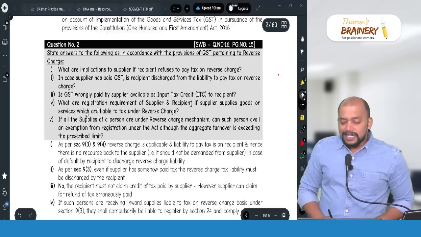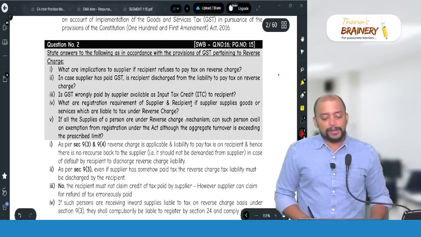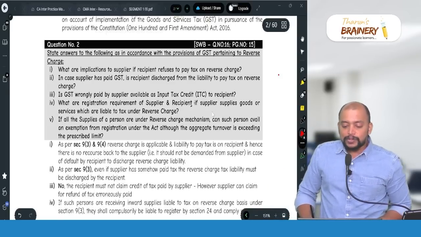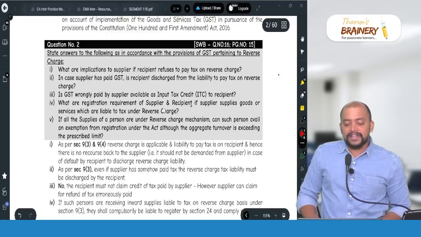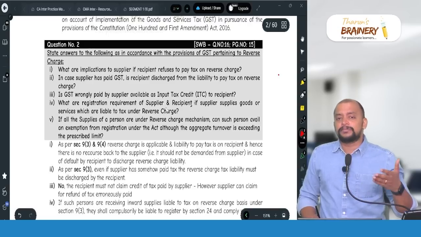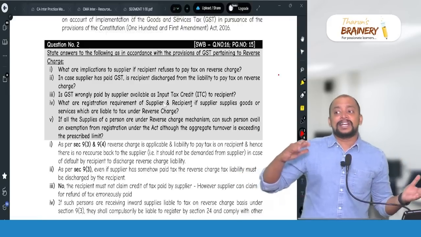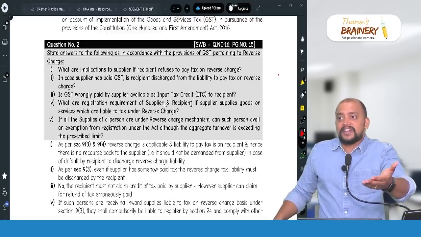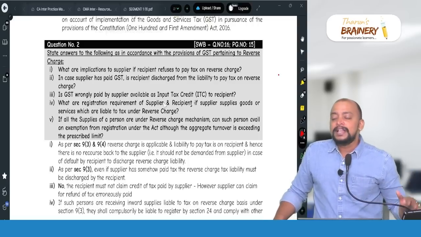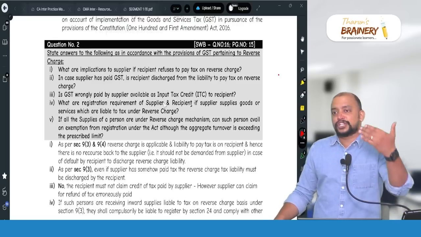Then, what are the registration requirements of supplier and recipient if supplier supplies goods or services which are liable to tax under reverse charge? So, supplier is not having any registration requirement, so they are exempted from registration under section 23 if all their outward supplies are covered under RCM. However, if their outward supplies are partly taxable under FCM and partly taxable under RCM, then they need to register under section 22 as and when their aggregate turnover exceeds threshold limit.